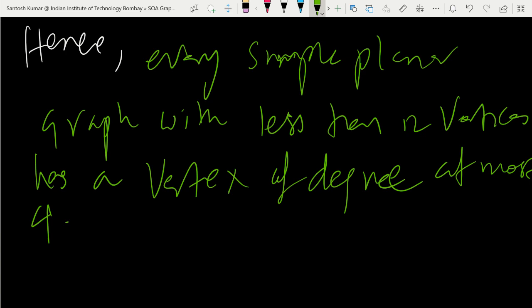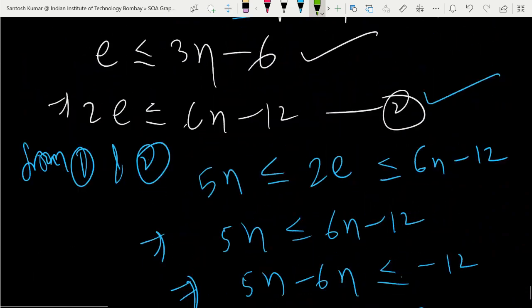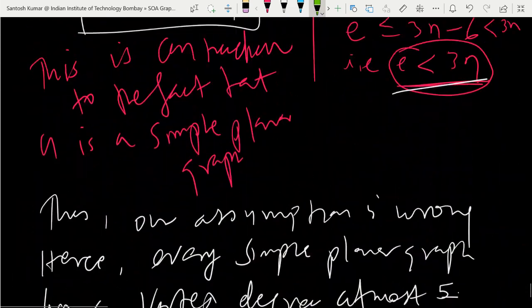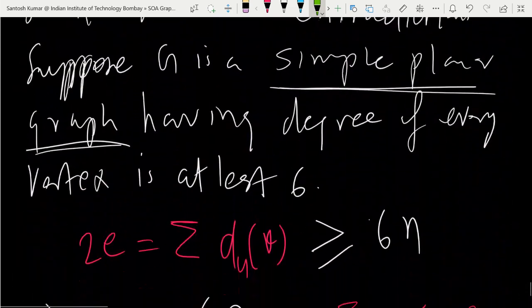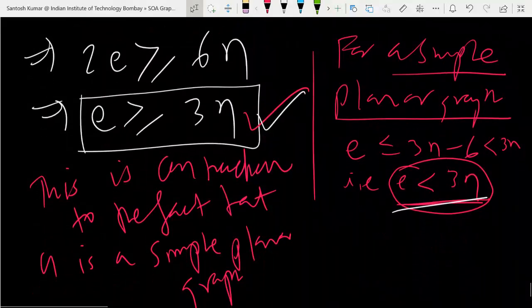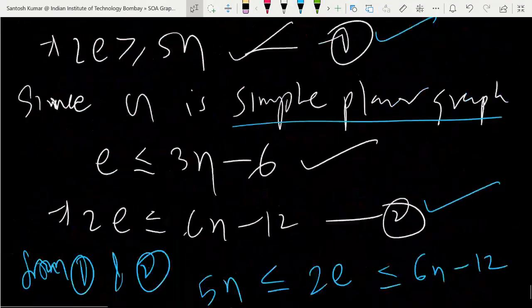So if you have any doubt, you can ask. The last two questions were both similar in proving. We assumed by contradiction, then we used the degree sum formula in both, and we used this result: e is less than or equal to 3n minus 6.